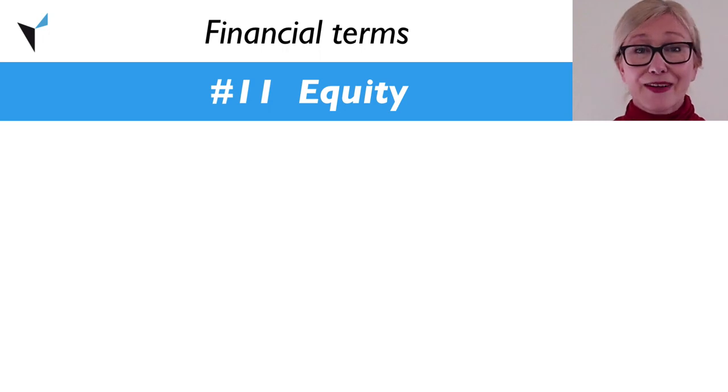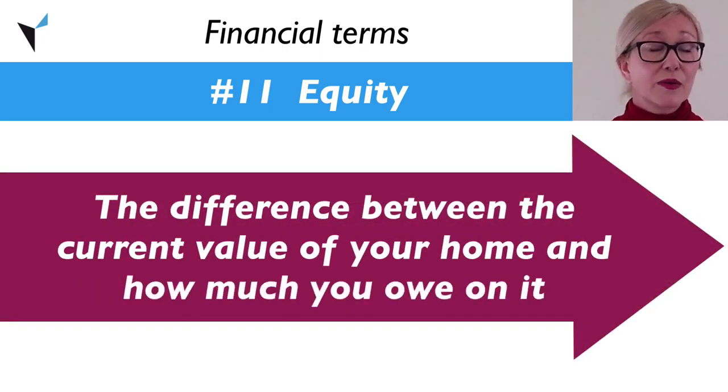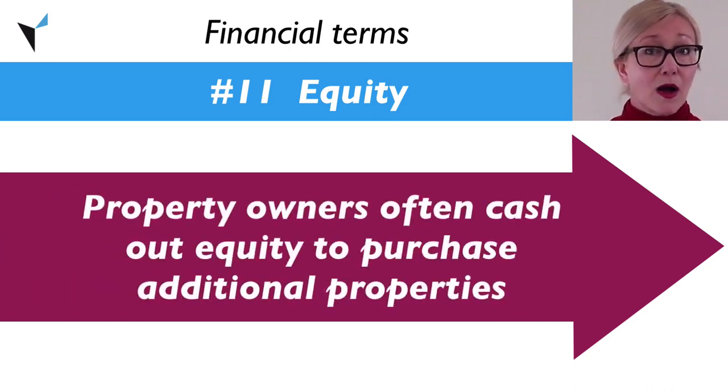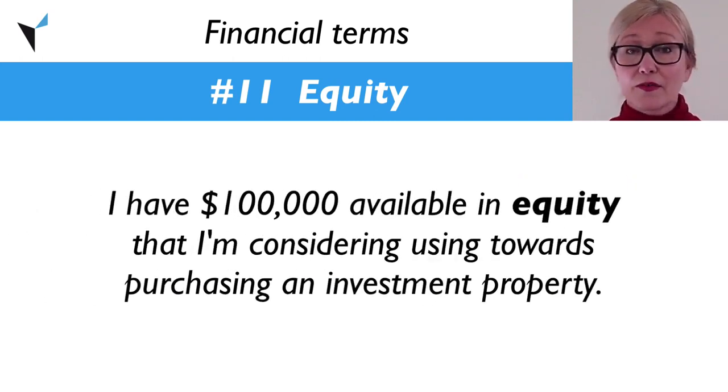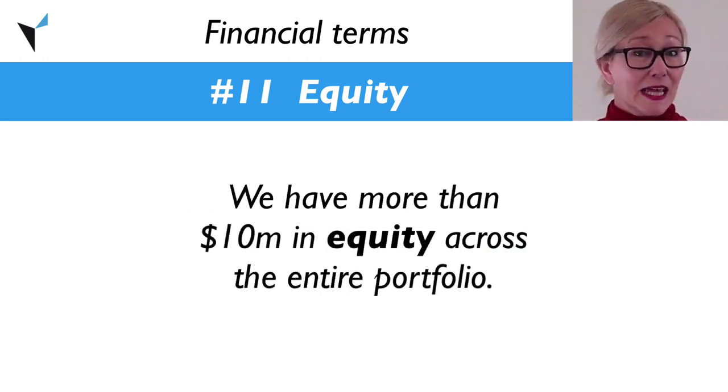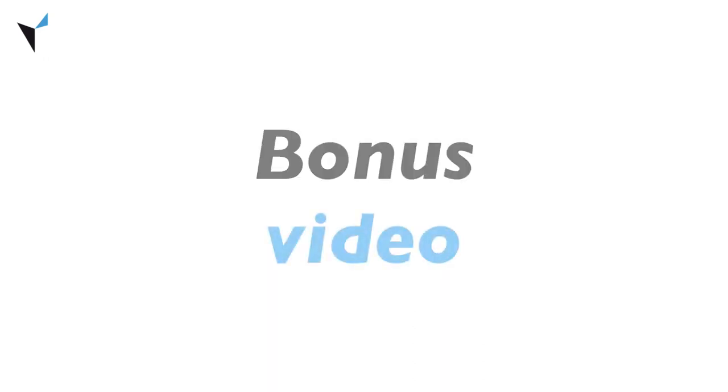Equity. Equity is the difference between the current value of your home and how much you owe on it. Property owners will often cash out equity to purchase additional properties. Example: I have $100,000 available in equity that I am considering using towards purchasing an investment property. We have more than $10 million in equity across the entire portfolio.